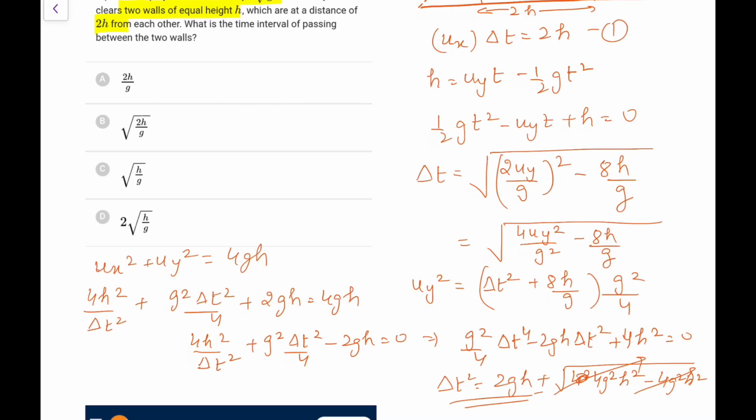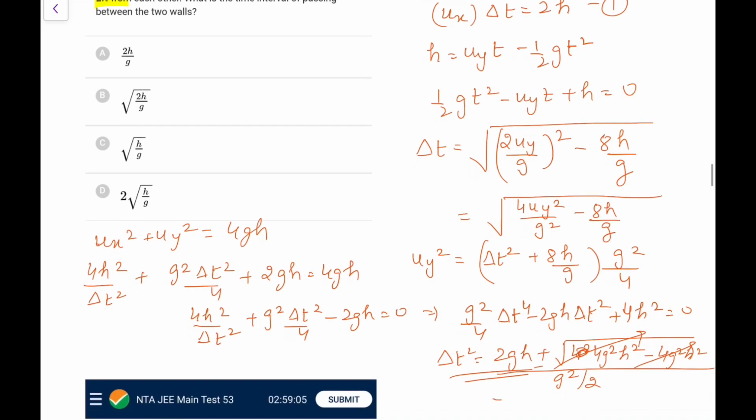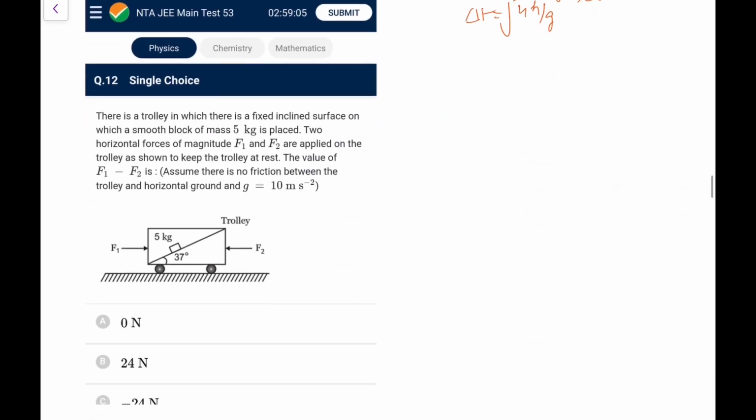So delta t square comes out as 2gh divided by 2a also, sorry, so that is g square by 2. So let me recall, it is 4h by g. So delta t is going to be root of 4h by g, that is 2 root h by g. Again, this is a calculative one, we can't escape. So tough one again.